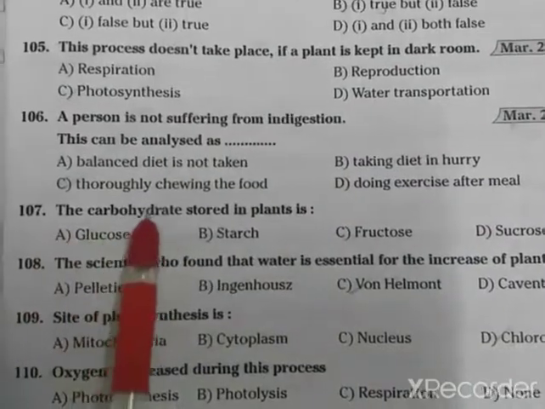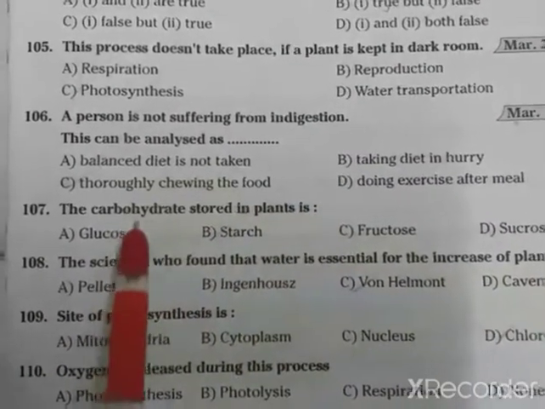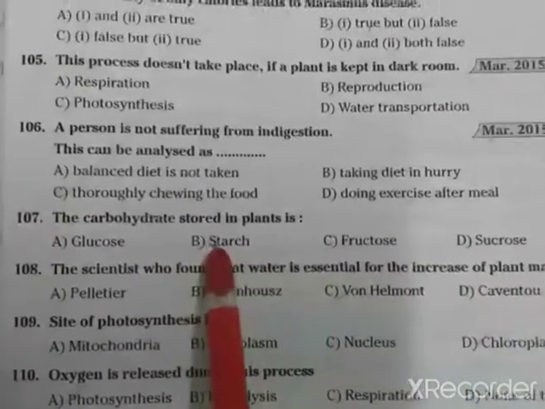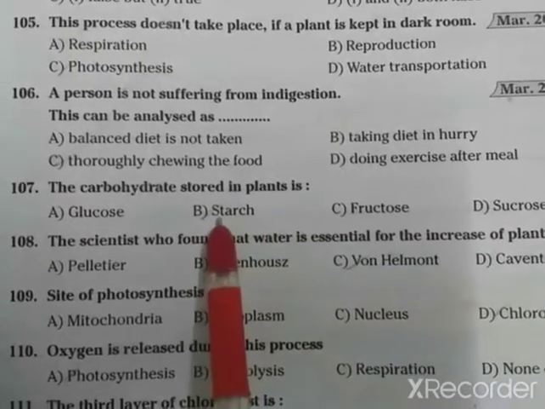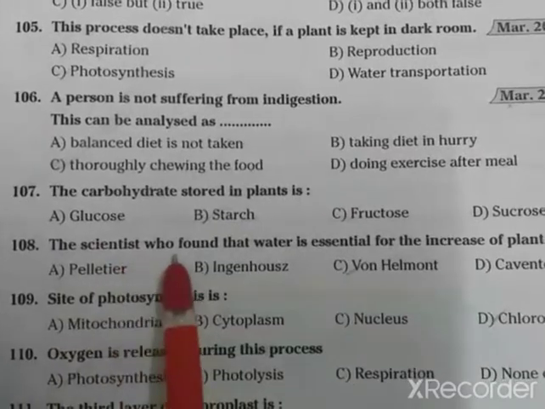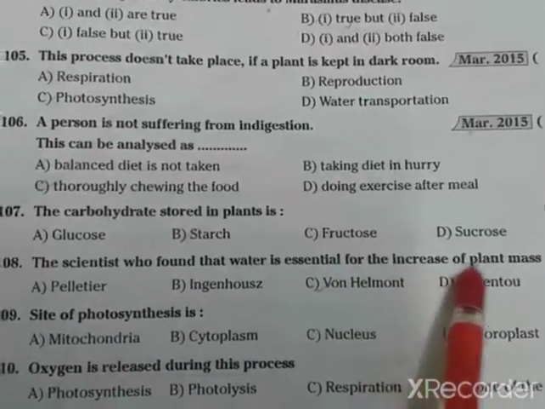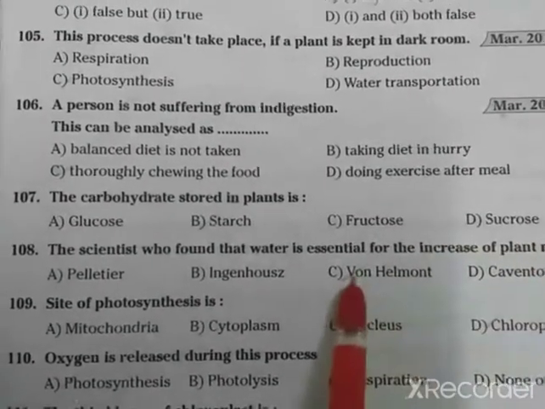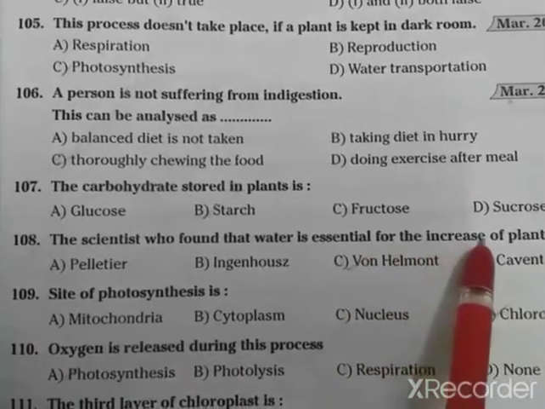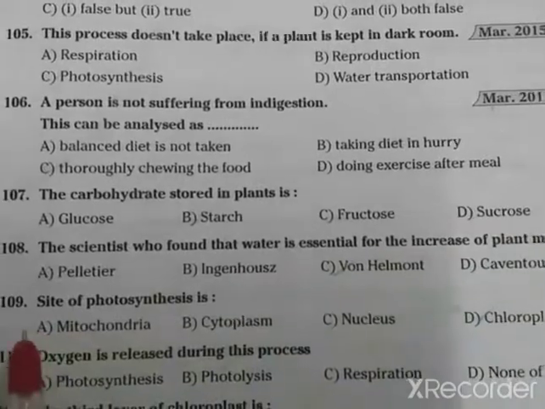Next, the carbohydrate stored in plants is starch. Starch is the form of food materials stored in plant bodies. The scientist who found that water is essential for increasing the plant mass, Van Helmont, stated that water is essential for increasing of plant mass.